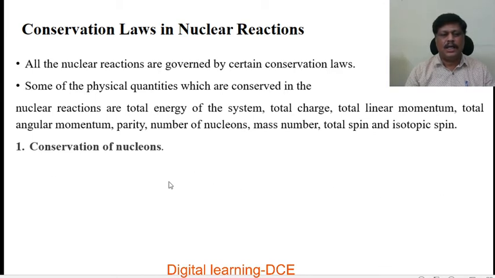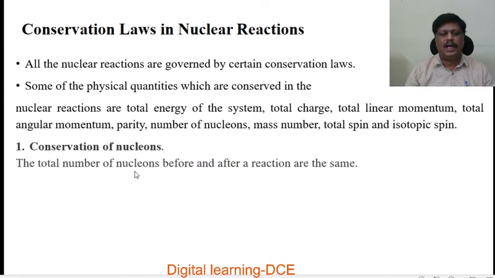First one, conservation of nucleons. That means the total number of nucleons before and after a reaction are the same. The total number of nucleons, that is the number of protons and neutrons, before and after the reaction are the same.